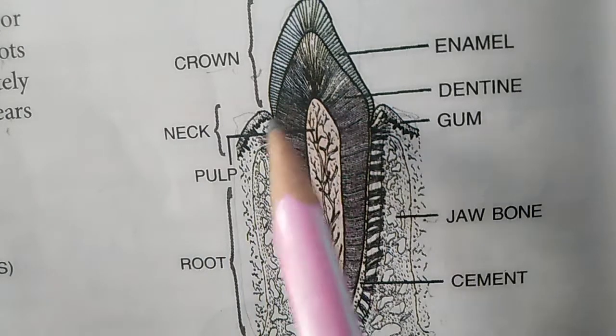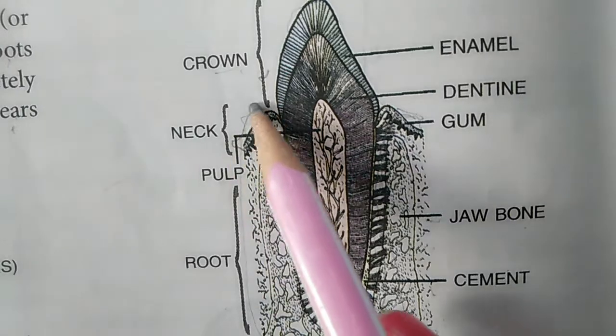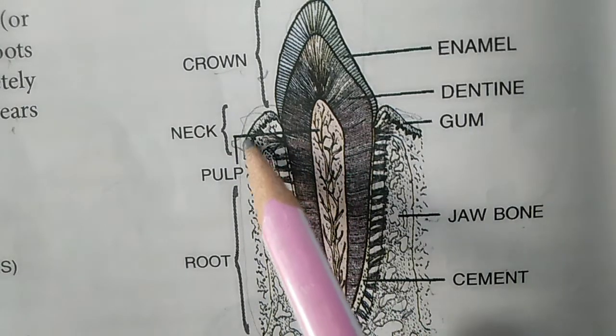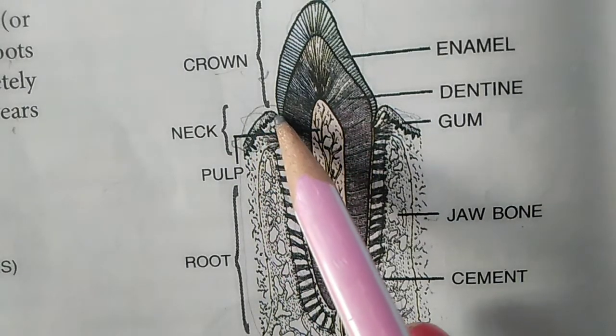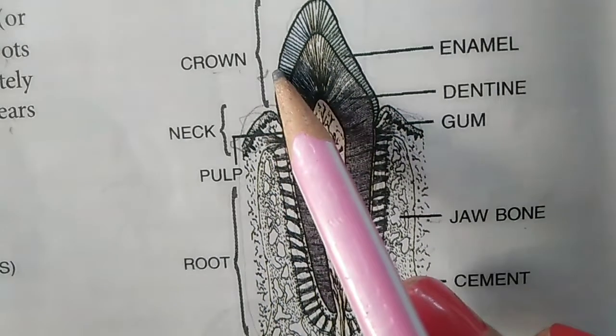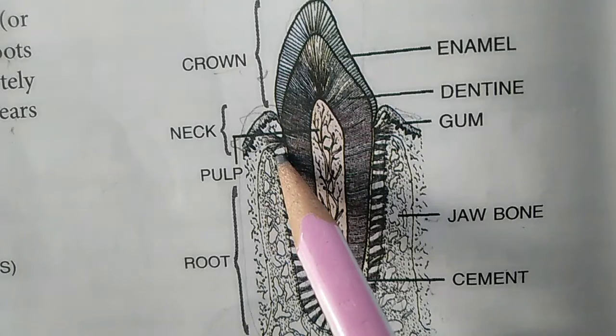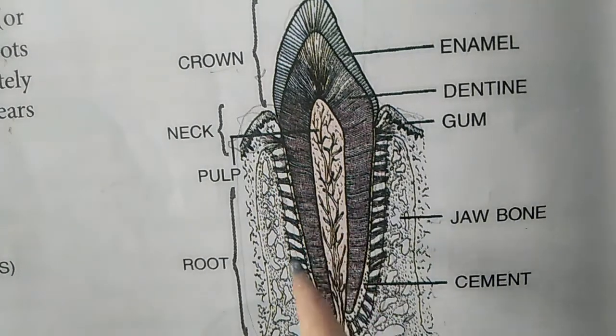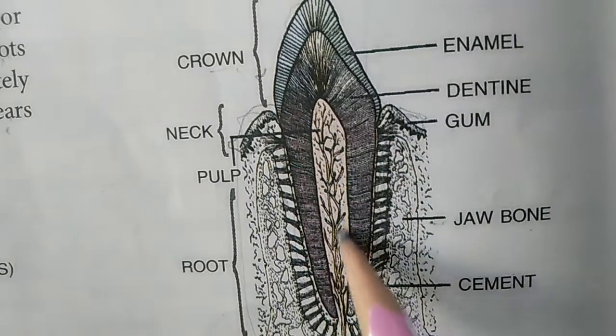Then here you can see there is a small constricted portion present here. This small constricted portion is known as the neck region, which is present between the crown and the root. Okay, now in a vertical section if we discuss, this is a vertical section.